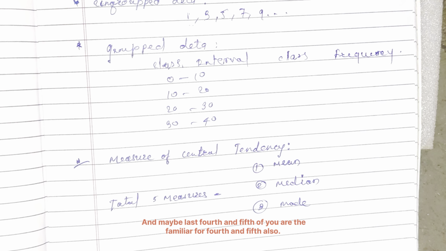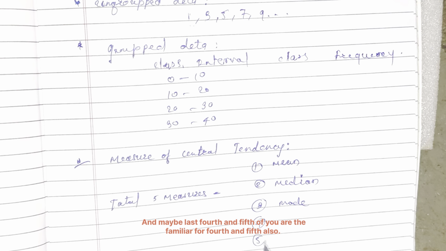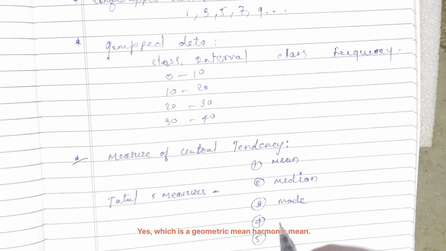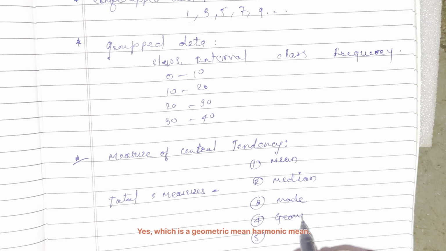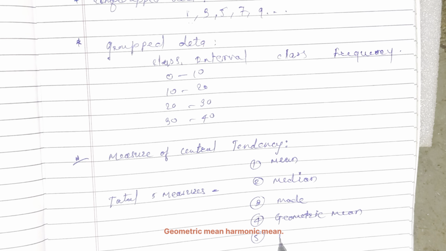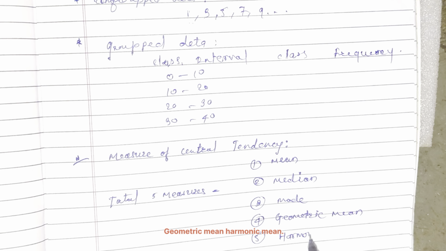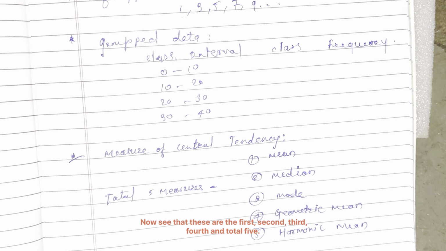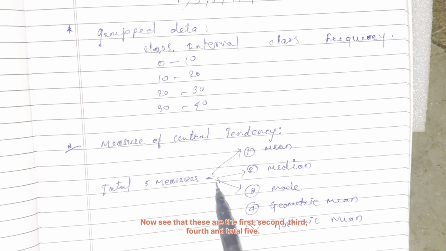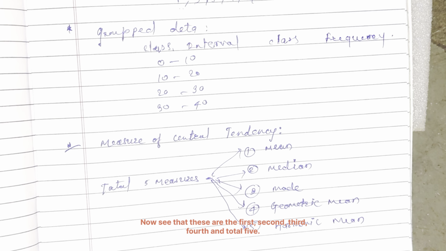And the fourth and fifth, you are familiar with those also, which are the geometric mean and the harmonic mean. So these are the first, second, third, fourth and fifth, the 5 measures of central tendency.